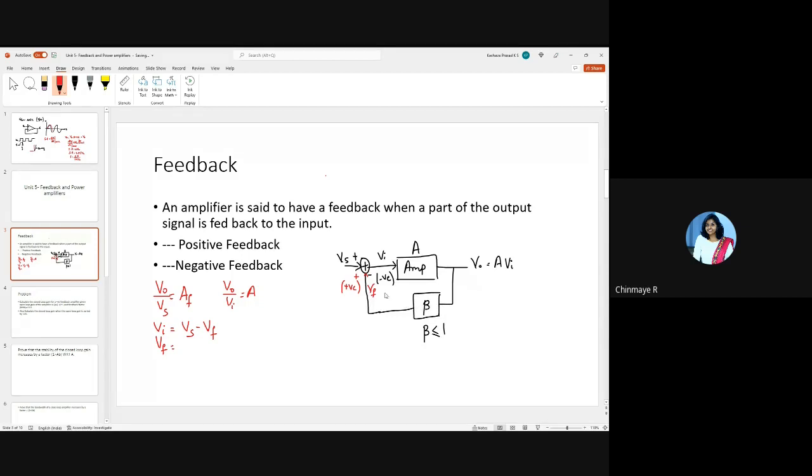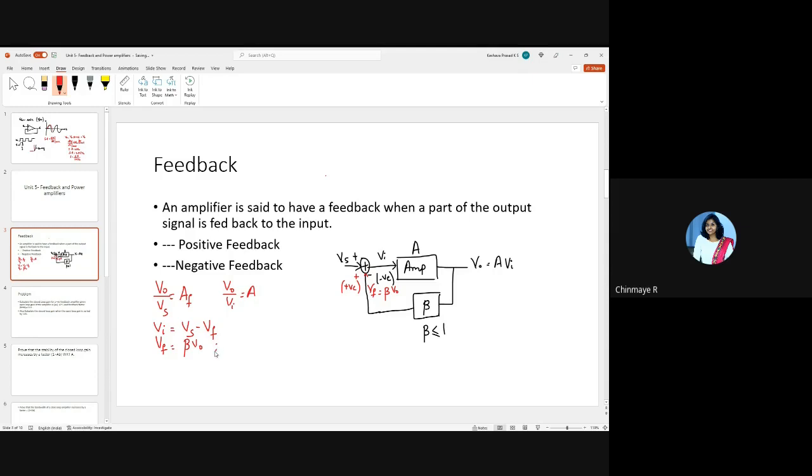So that's why I can say Vf is equal to beta times V0, where beta is most of the times less than 1, except for some circuits like voltage follower where you directly feed the output to the input. For most of the circuits, this feedback is less than 1. So I can say Vf is equal to beta times V0.